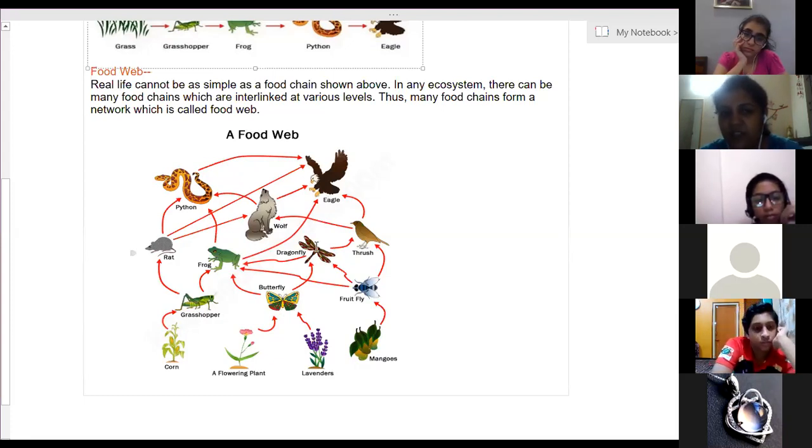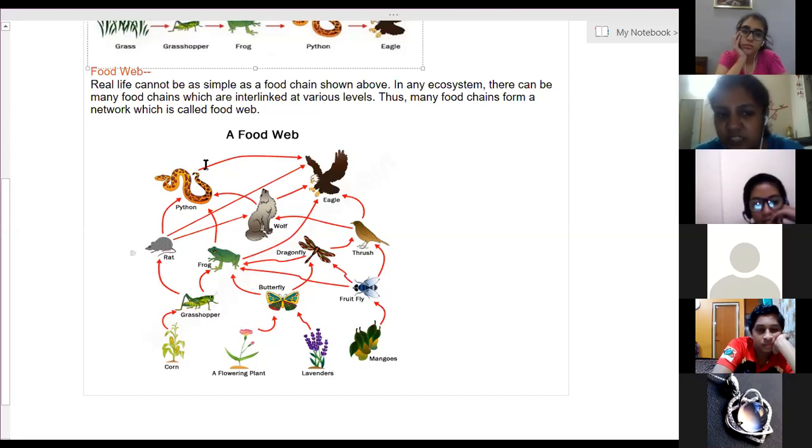Butterfly is eaten by the dragonfly, dragonflies are eaten by either the frog or any carnivorous bird. So this bird is either eaten by the wolf, it may be eaten by the lion, it may be eaten by the eagle, vultures, anything is possible.